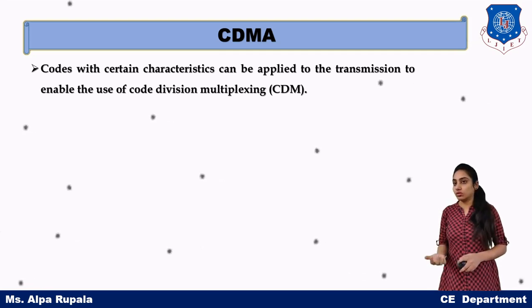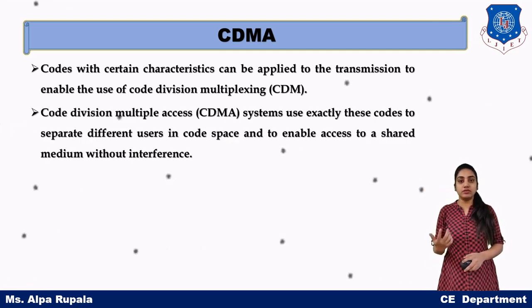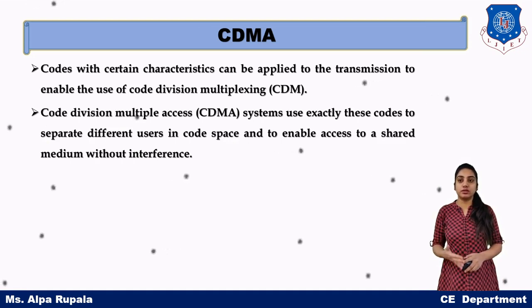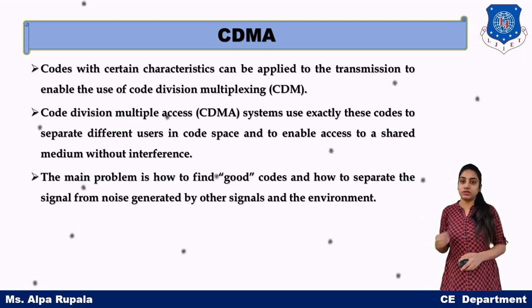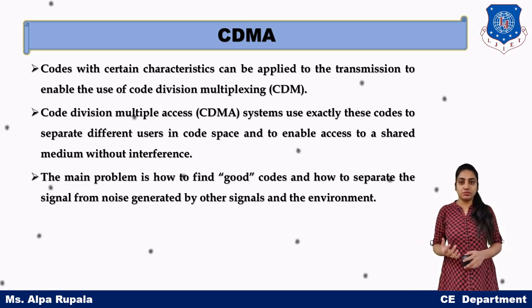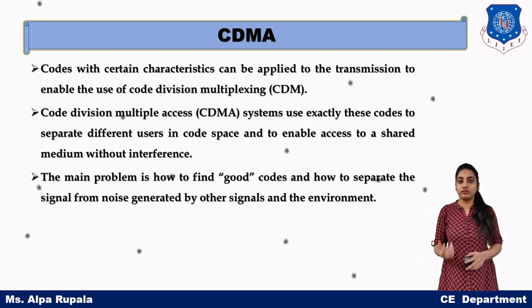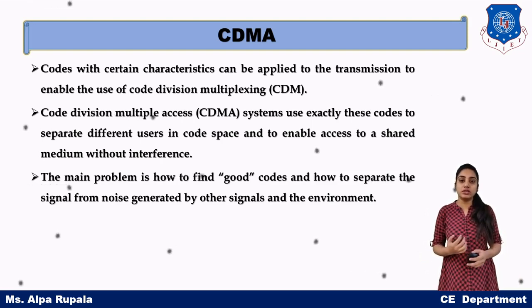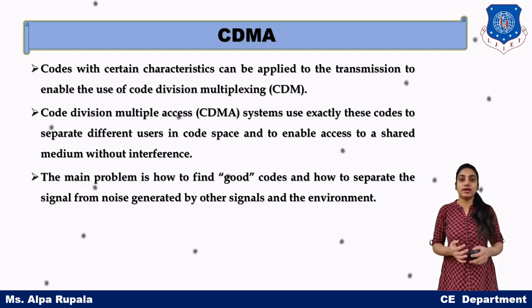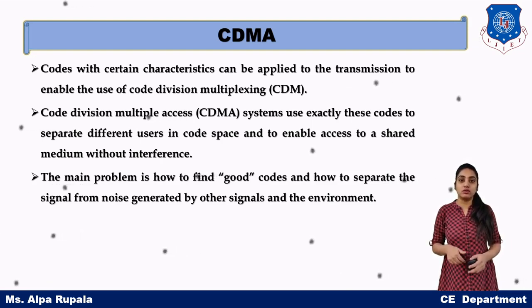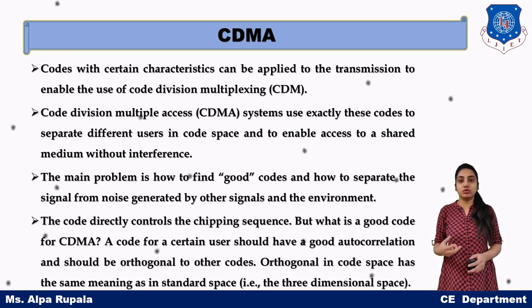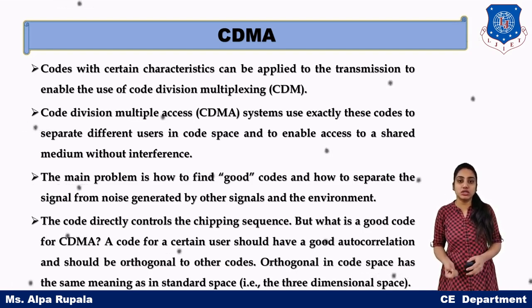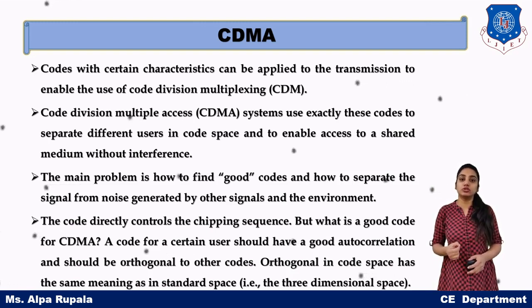That is the code we use in CDMA, that is code division multiplexing. So basically, this works without interference, obviously. So what is the question behind that? We are using different codes, so how do we select the codes so that there cannot be any interference? How can we choose a good code, or good chipping sequence? The codes which are orthogonal to each other will be referred to as good codes.